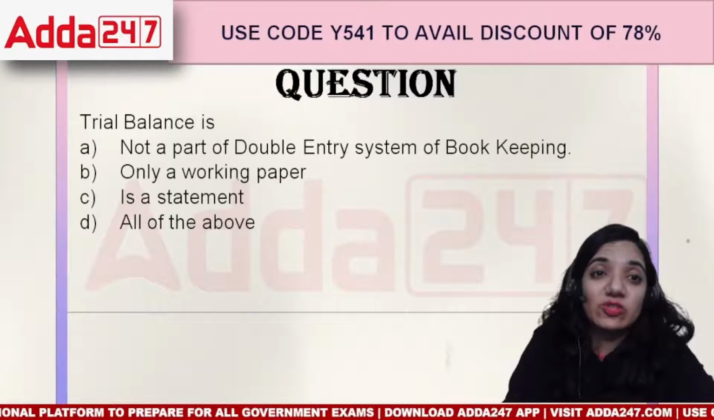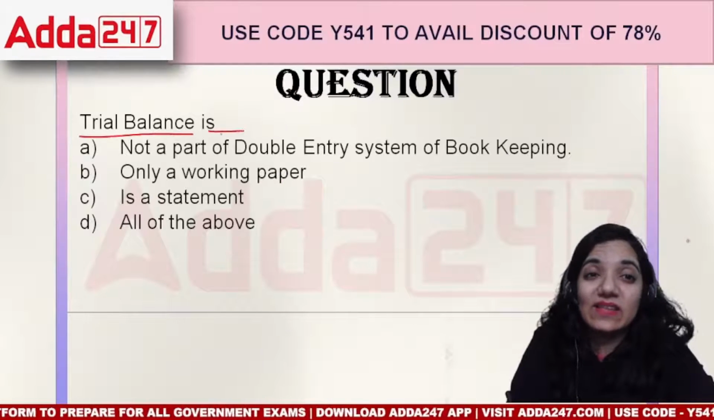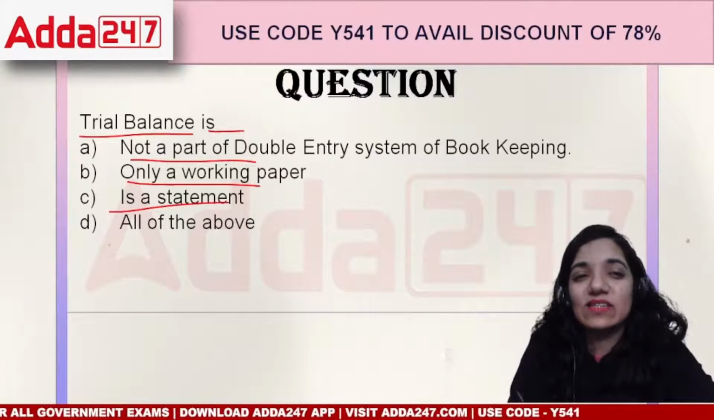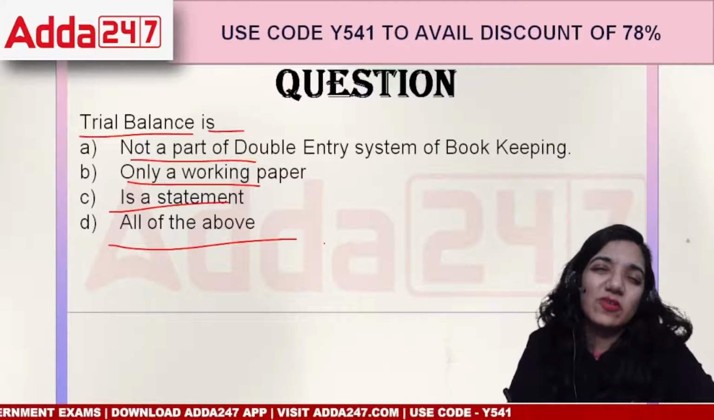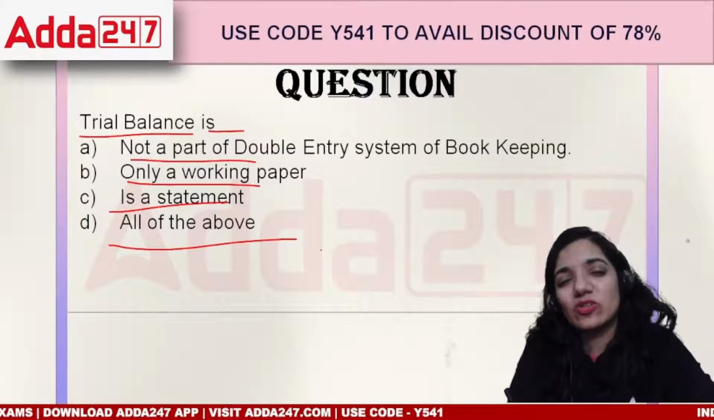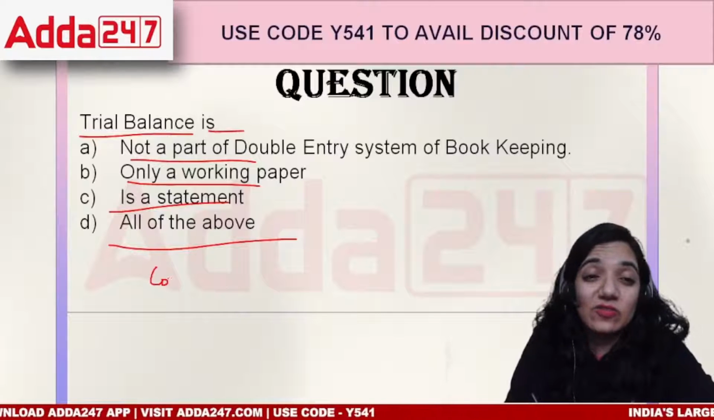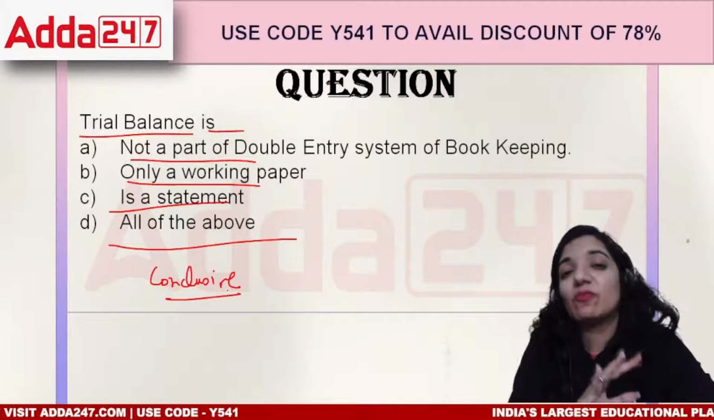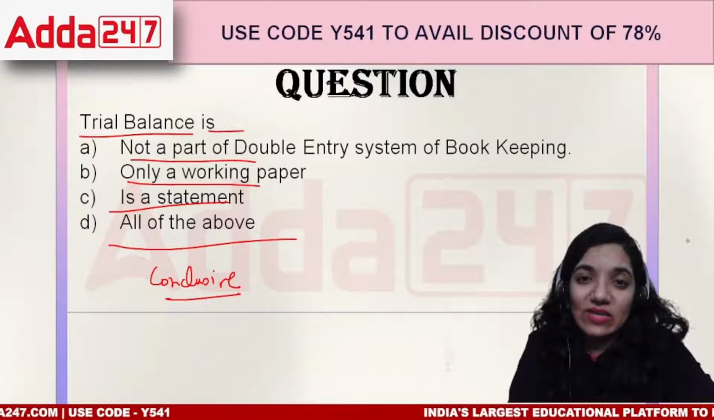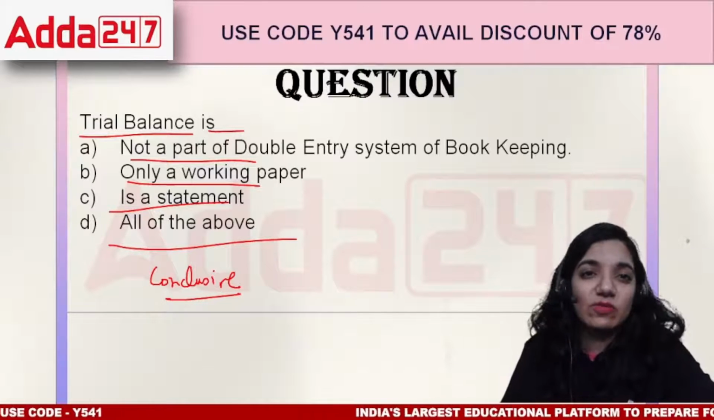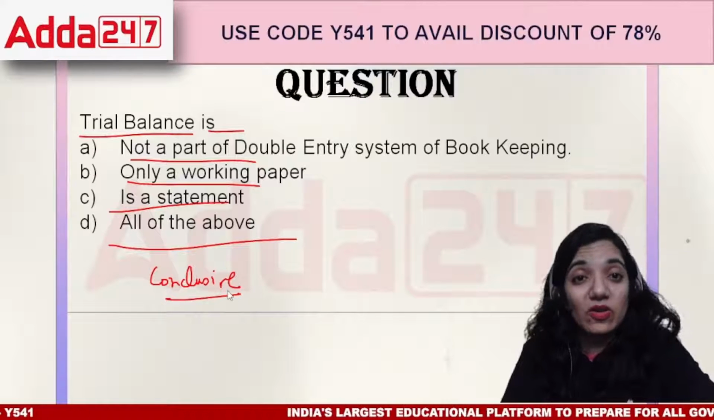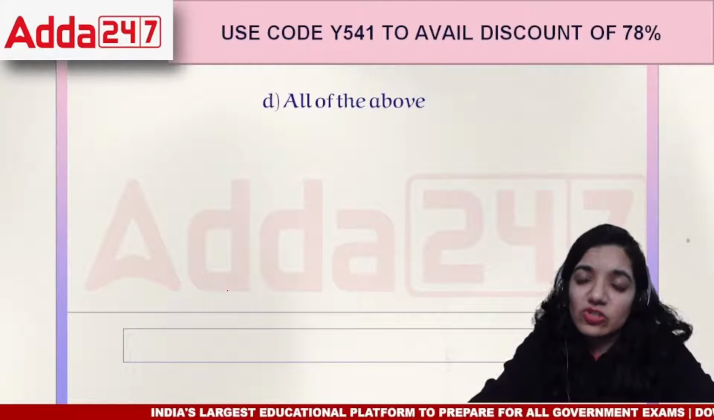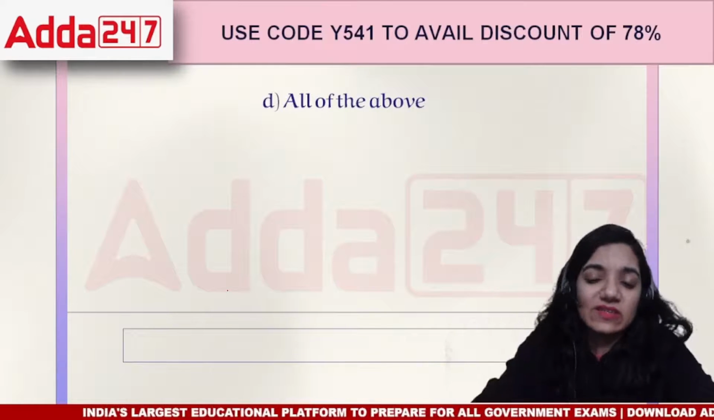Moving on to the next question, everyone. It says the trial balance is not a part of double entry bookkeeping, only a working paper, is a statement, or all of the above. Unfortunately, trial balance could never get that much importance because it doesn't give a conclusive proof. There are so many errors which can pass through a trial balance and will go without any detection. So basically there's still a question mark whether we have recorded all these transactions properly or not. So when we talk about the trial balance, it is basically a statement, which is all of the above. It's a statement, it doesn't give a conclusive proof.